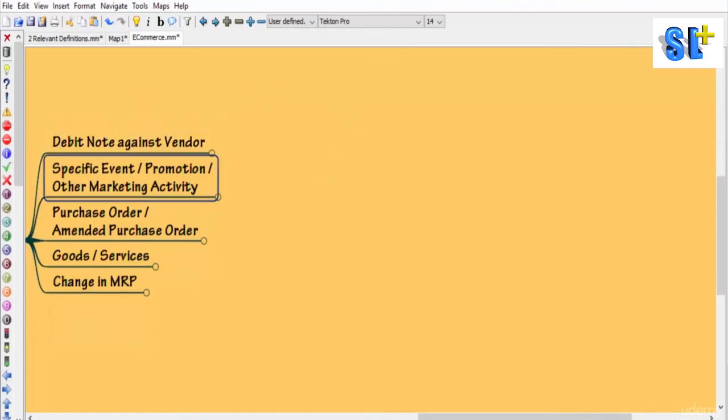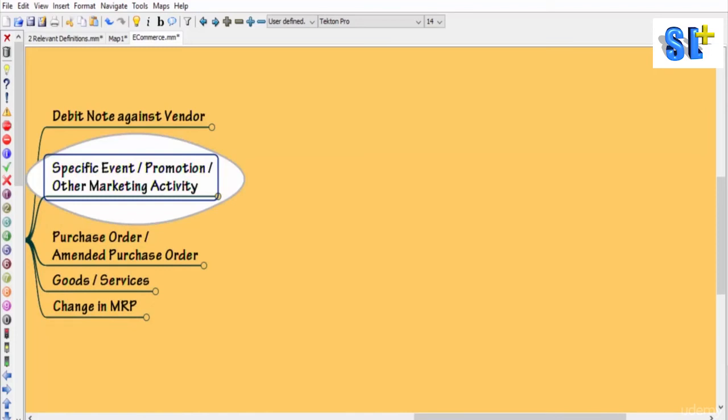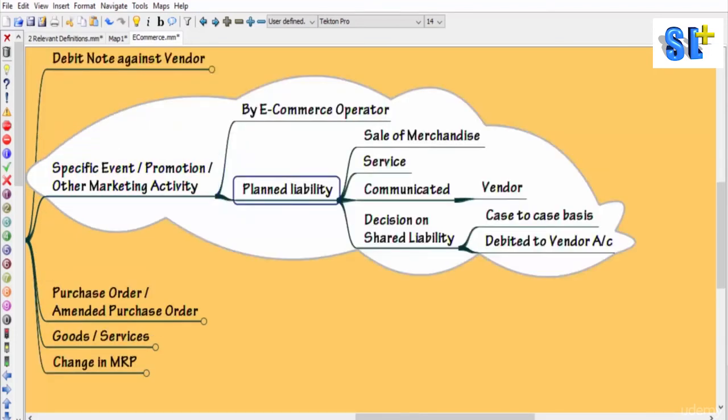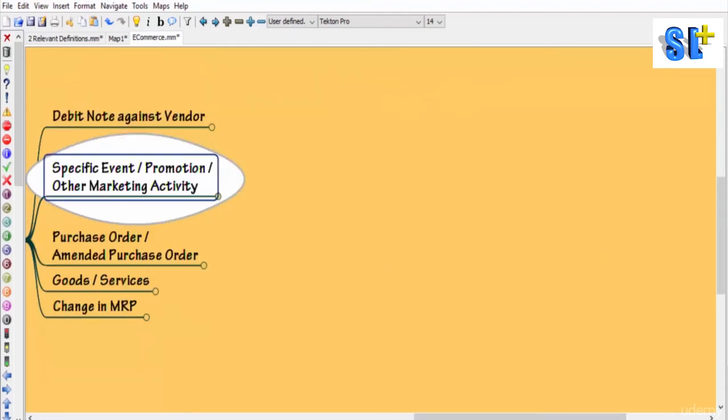Then these e-commerce operators will be conducting specific events, or they'll be carrying out specific marketing activity or promotions. In such cases, the planned liability on account of sale of merchandise or service should be communicated to the vendor, and decision on shared liability will be taken on case to case basis, and it will be communicated and debited to the vendor's account from time to time.